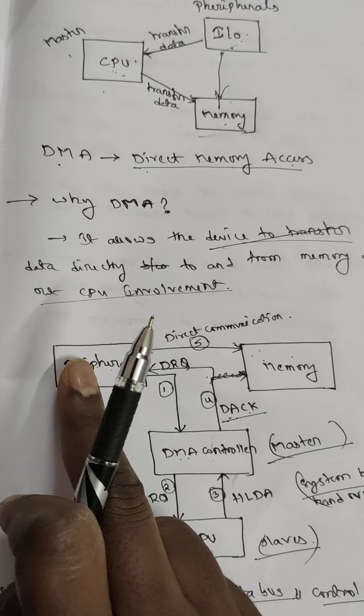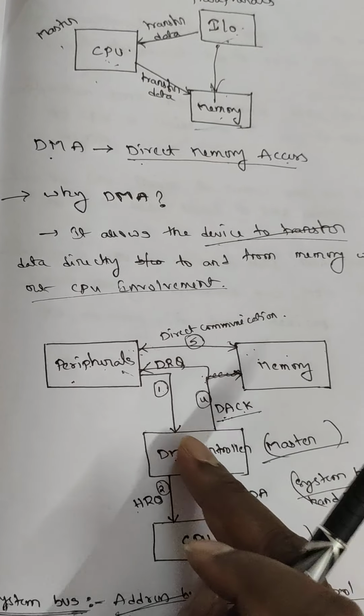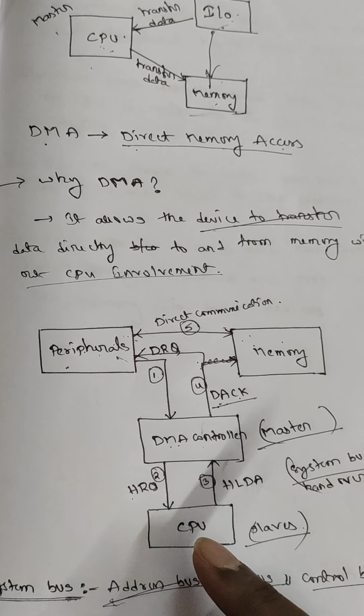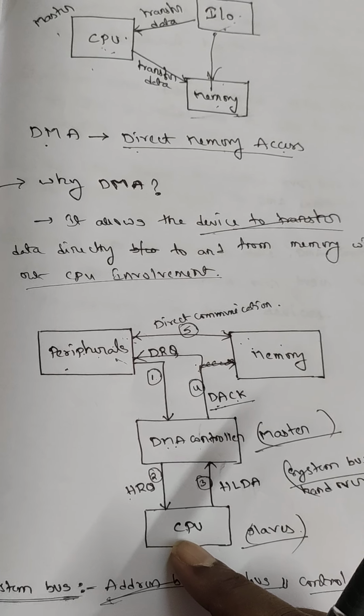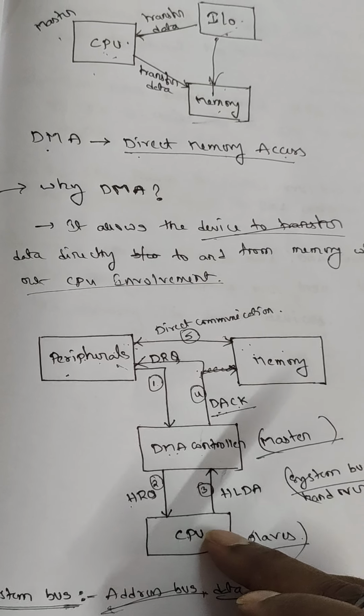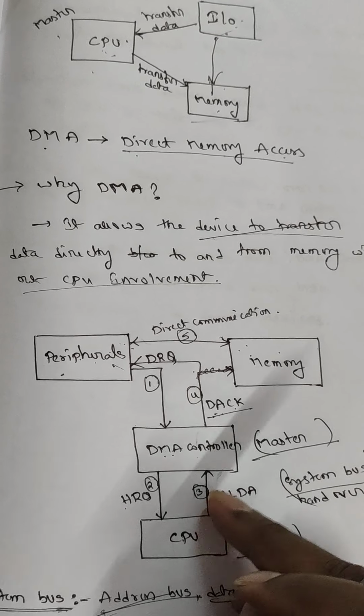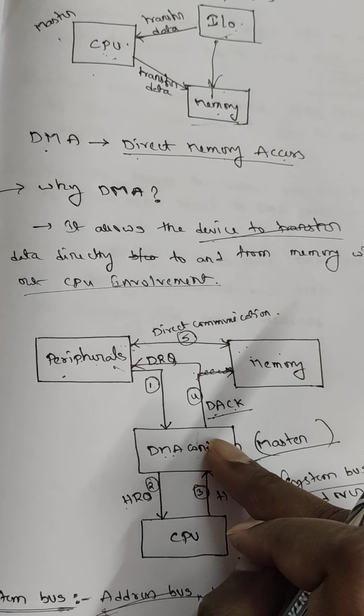So first the peripheral sends DRQ to the DMA controller. The DMA controller in turn sends HRQ, the hold request, to the CPU. After completing its work, the CPU gives HLDA, hold acknowledgement, to the DMA controller.